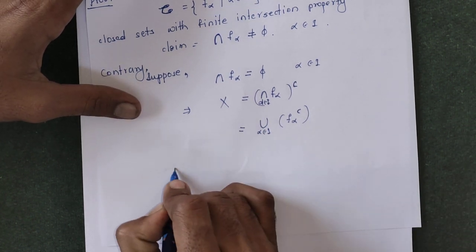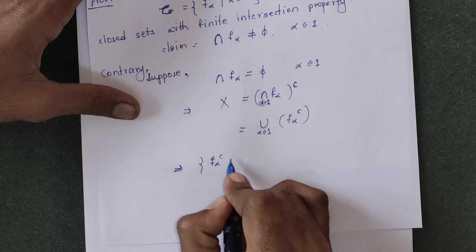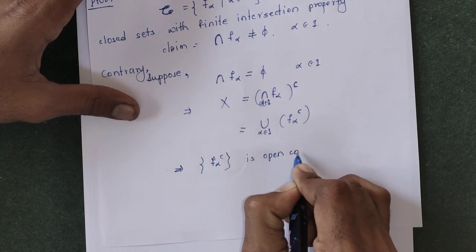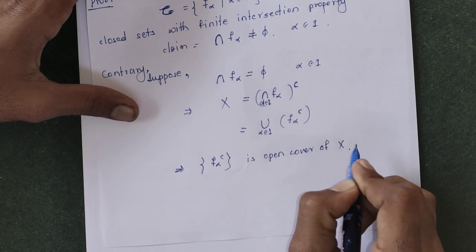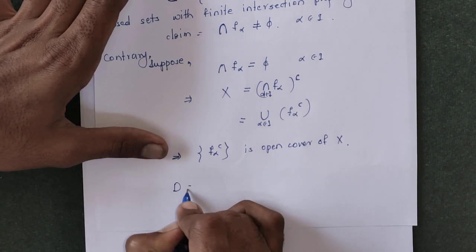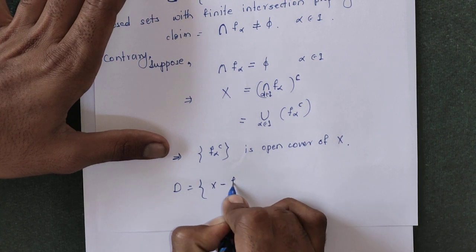So this family, F alpha complement, is an open cover of X. We can write F alpha complement as X minus F alpha.